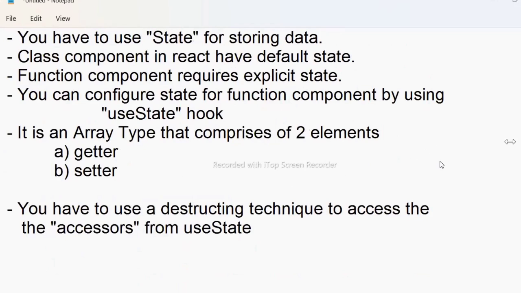You have to do that. That's what we need to define. So technically we need two options, one is the getter and another one is the setter.